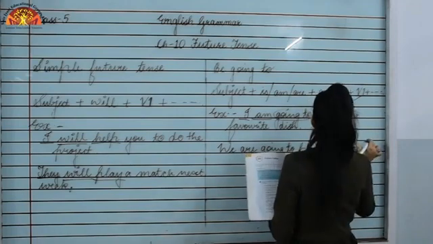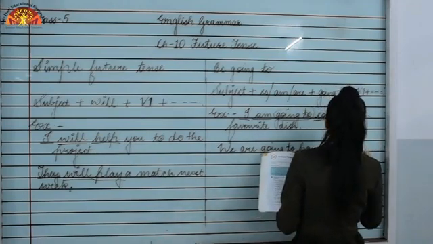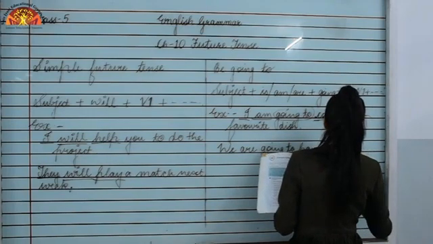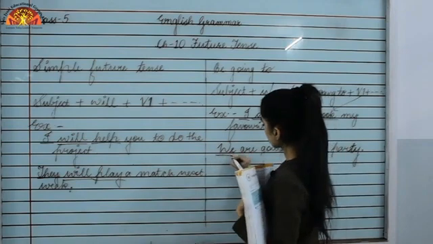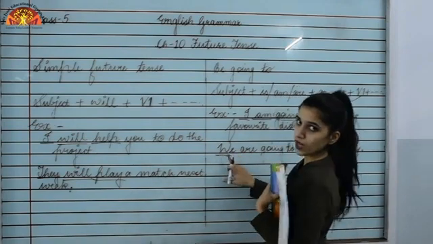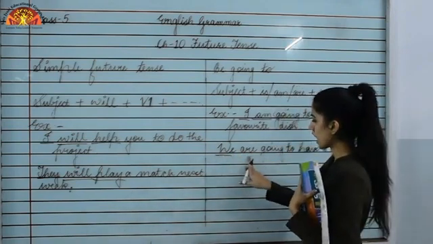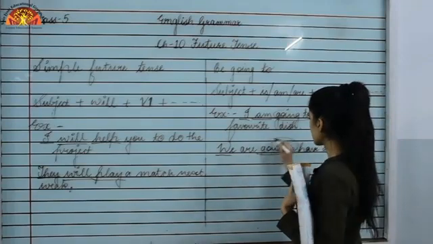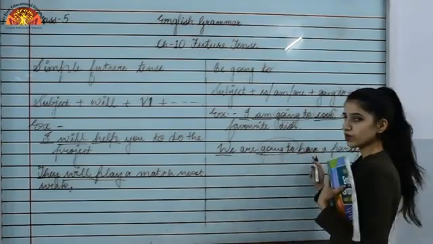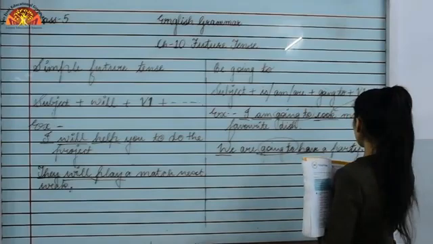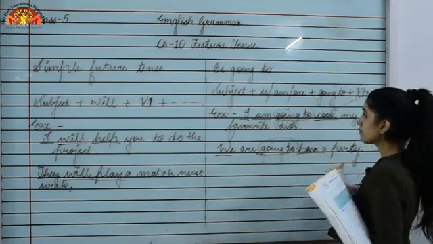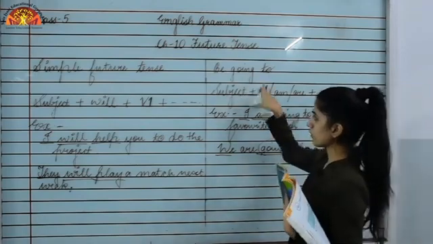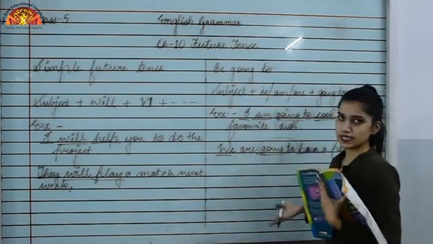Okay, so here you can see the subject has changed, the subject is plural now, and with that we are using what? Are, and then going to is there, and then the main verb have, and then what? The rest of the sentence. Okay, so this is how we need to use this be going to form in the sentence.